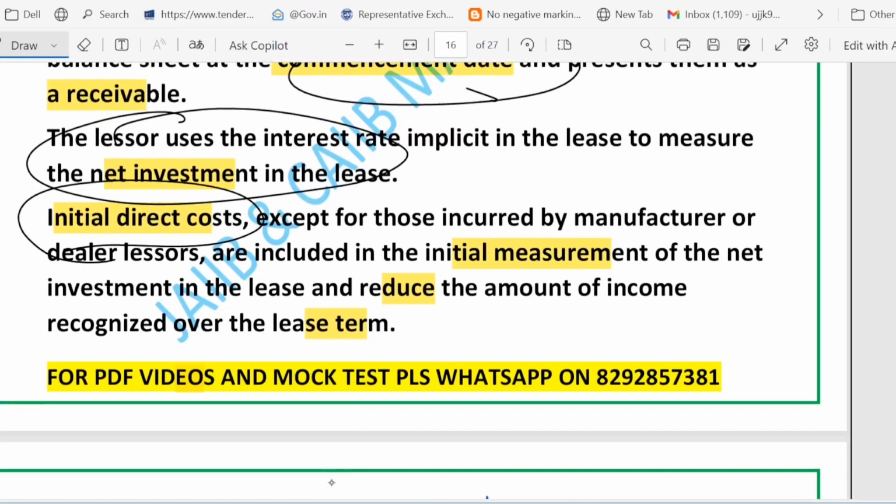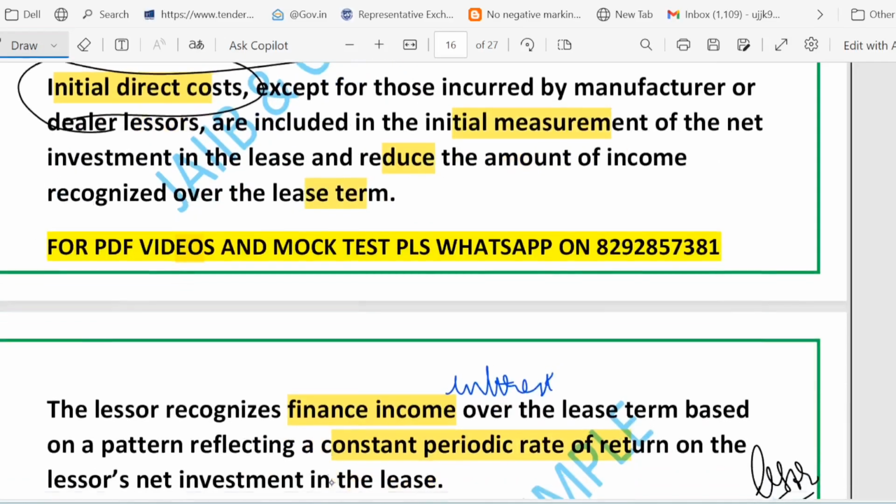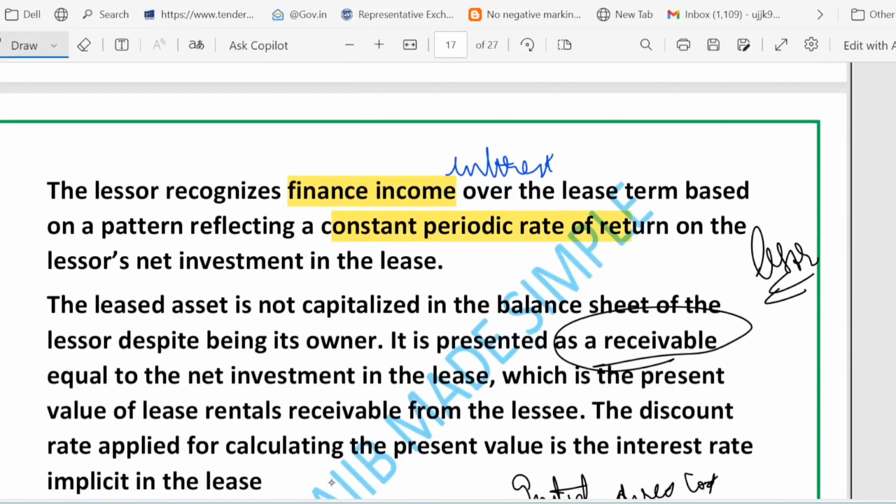So initial direct costs, except for a manufacturer or dealer, right? Initial direct costs are included in the net investment and they reduce the income recognized over time. And the lessor recognizes the finance income over the lease term using a constant periodic rate of return. So what I told you is that the lessor recognizes the finance income over the lease term using a constant periodic rate of return.